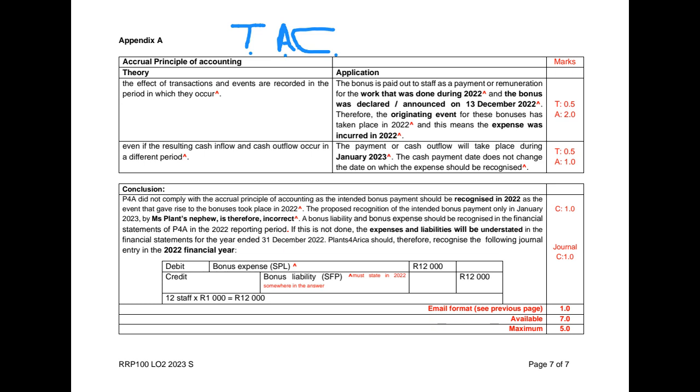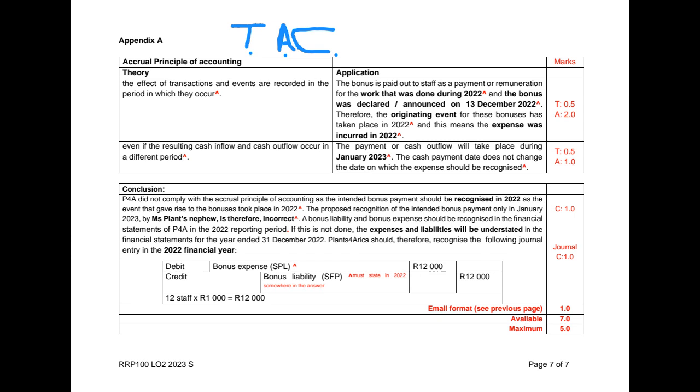When it comes to the accrual principle of accounting, you would remember we discussed this in detail in class. We said the accrual basis of accounting is that the effects of transactions and events are recorded in the period that they occur.